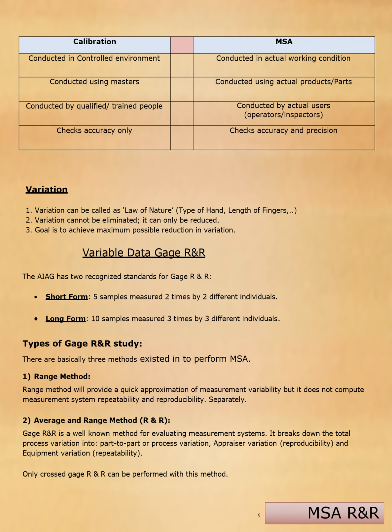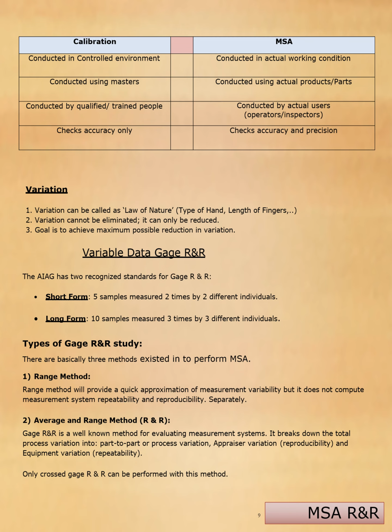Variation can be called a law of nature, like type of hands, length of fingers, and the force given. Variation cannot be eliminated, but it can be reduced. The goal is to achieve the maximum possible reduction in variation.